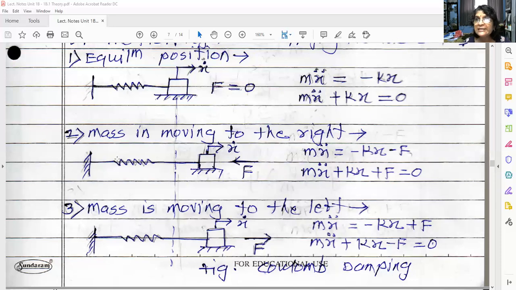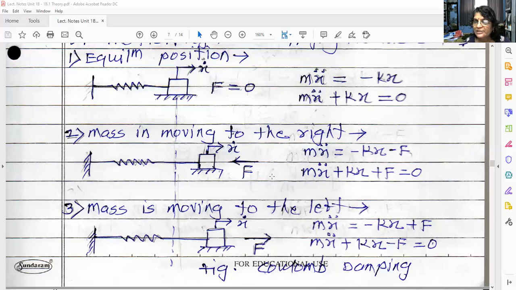Okay, consider the second case. You have displaced this object towards right, and it is moving still towards right. Maybe its extreme right position is somewhere here. Now it started moving towards right. So mass is moving to the right. This is the case. Now imagine what are the forces acting on this block then?